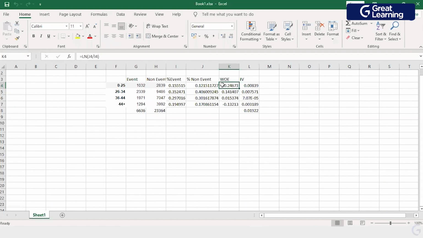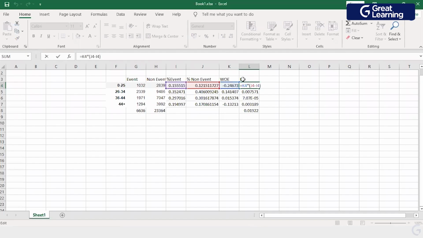The second reason for taking a log of it is because I'm just trying to see whether something is normally distributed or not. Because this weight of evidence, I try to make a curve out of it. Why a natural log is something related to a mathematical formula. Now, if I look at this weight, again, logically, let's understand this formula without mugging it up.